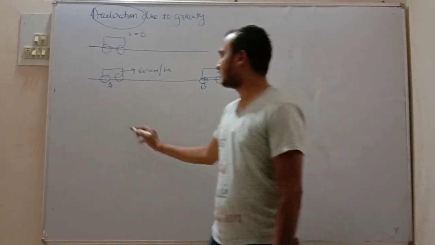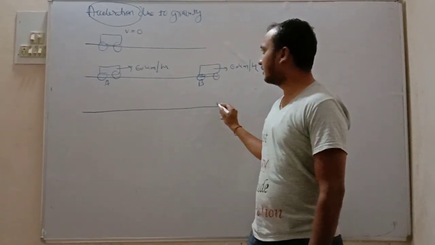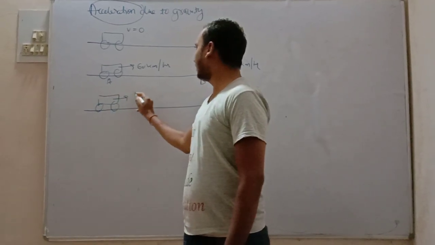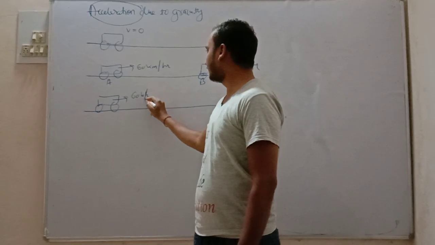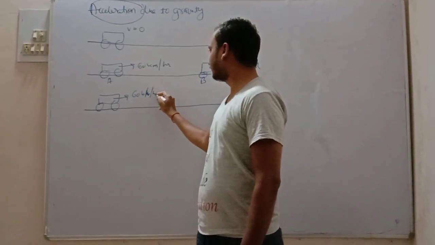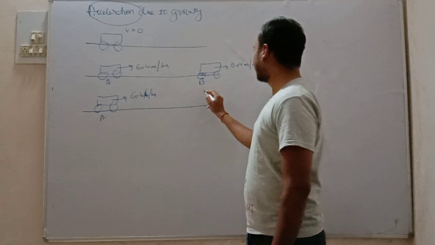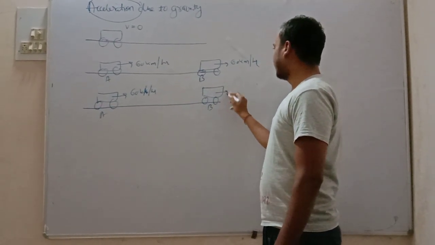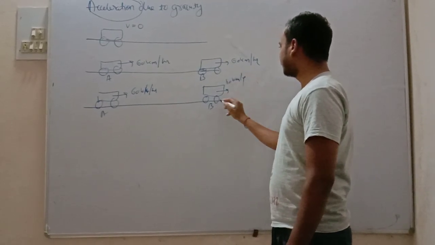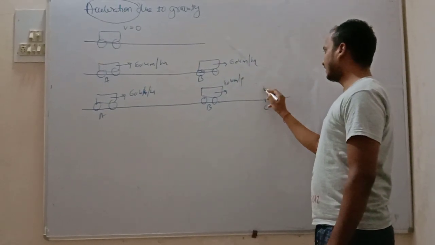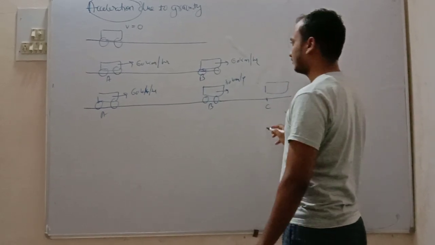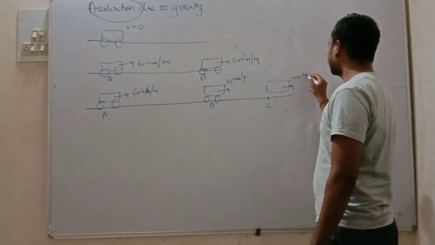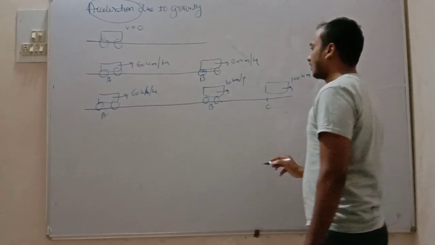Now friends, let us take the third scene. At point A the velocity is 60 km per hour, at B it is 80 km per hour, and at C it is 100 km per hour.